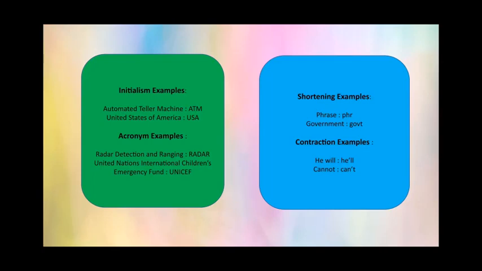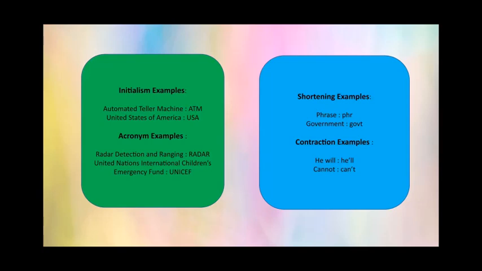Similarly, we have another one, United Nations International Children's Emergency Fund. The short form of this whole thing is pronounced as UNICEF. You don't spell it out letter by letter, you pronounce it as a word, UNICEF. The next is shortening. In shortening, the initial part of the word is used, sometimes with one or two letters from the remaining part of the word.